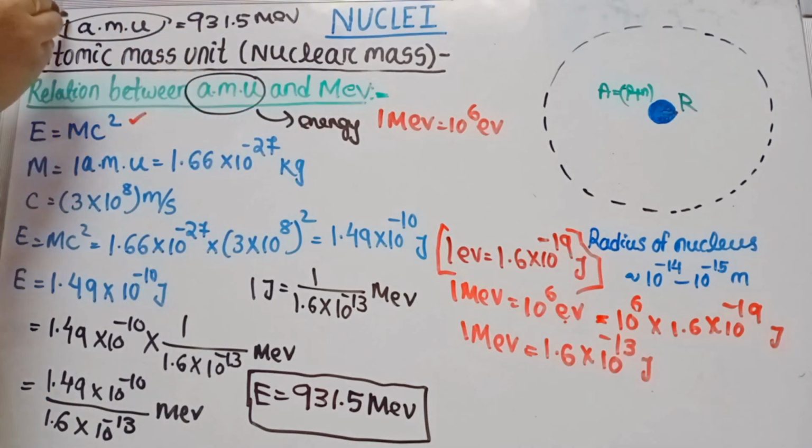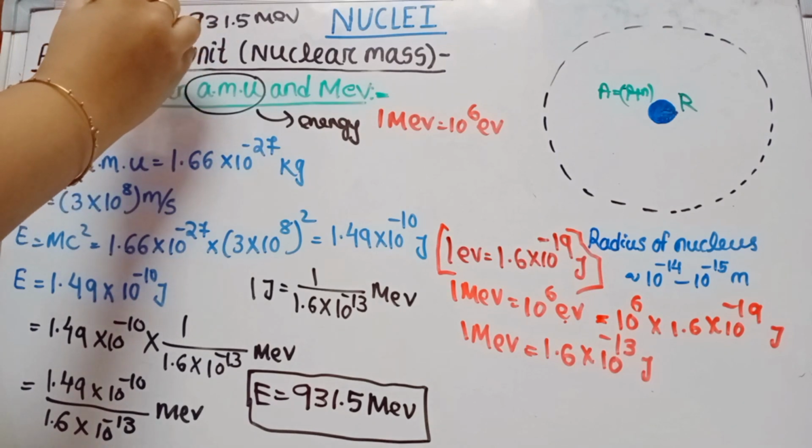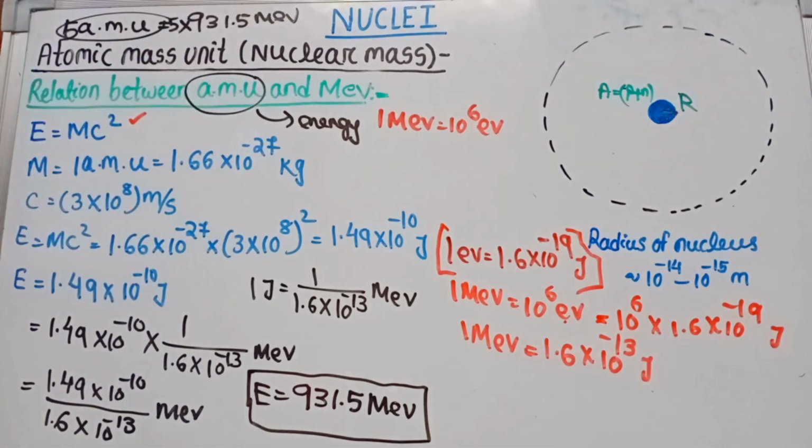As here 5 mu, then this one equals to 5 into 931.5 mega electron volt. Okay, student, this relation between atomic mass unit and mega electron volt is used in our next video.